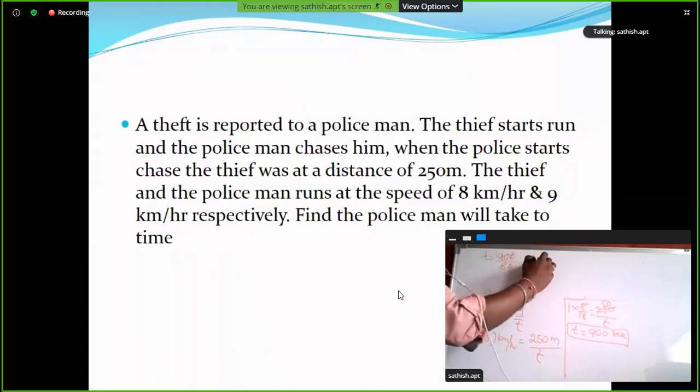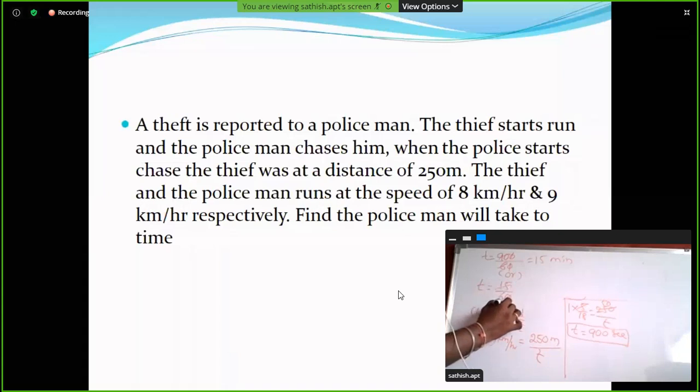So that is 15 minutes. Or t is equal to, convert it into hours, 15 by 60, that is equal to 1 by 4 hours.